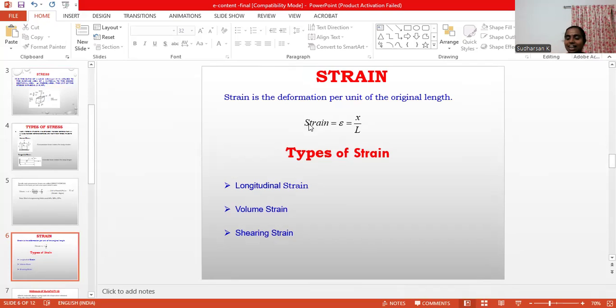If there is a change in an angle, it is a shearing strain. For example, we take a rod and hold it at one end, and we give a shearing stress to the material on the other end. What happens is that we form an angle theta, and that is called shearing strain. Both the stress and strain give us the elasticity, which is where Hooke's law comes in.